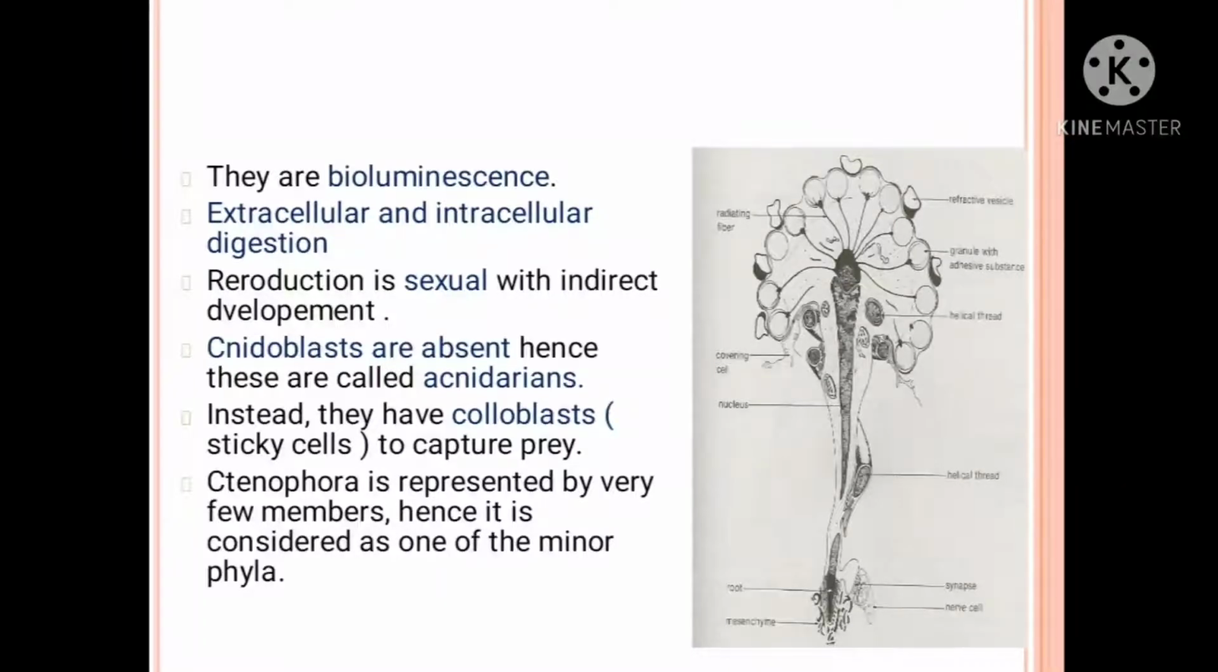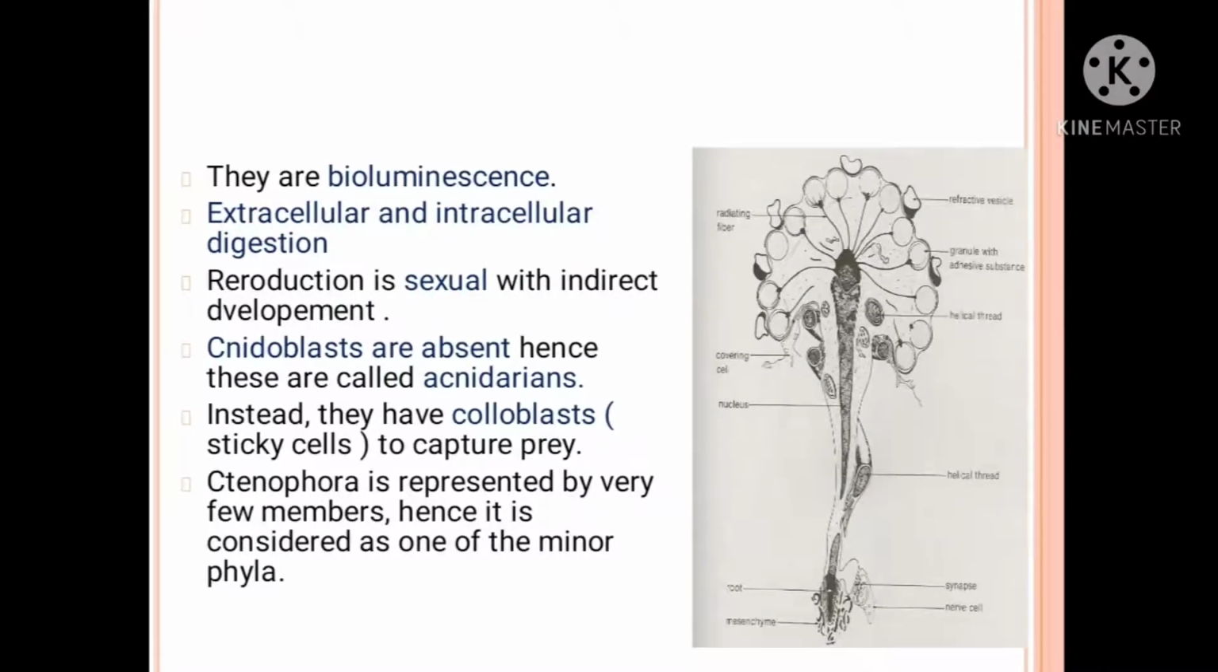Like cnidarians, the ctenophores also exhibit extracellular and intracellular digestion. Reproduction is sexual with indirect development. Cnidoblasts are absent, hence these are not called cnidarians. Cnidoblasts are the tentacle cells, which are very important to capture the prey. So in this organism, the cnidoblasts are absent. So instead of cnidoblasts, to capture the prey, there is presence of what?